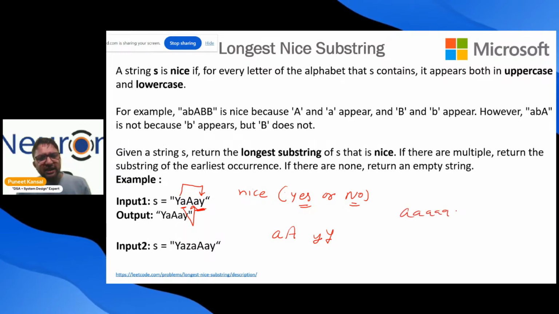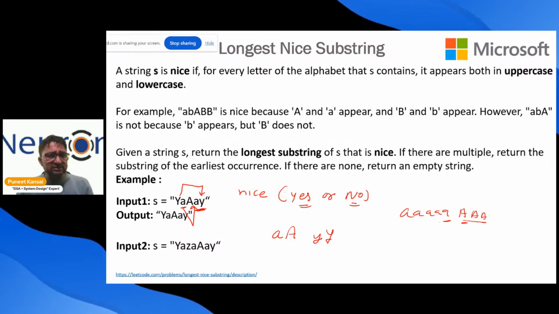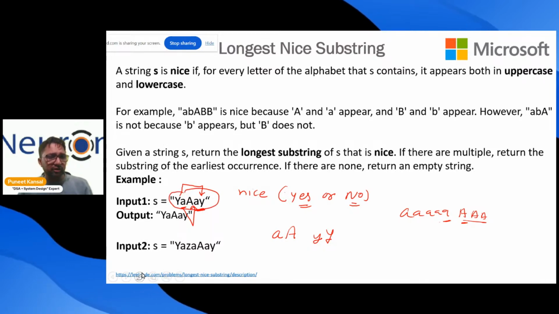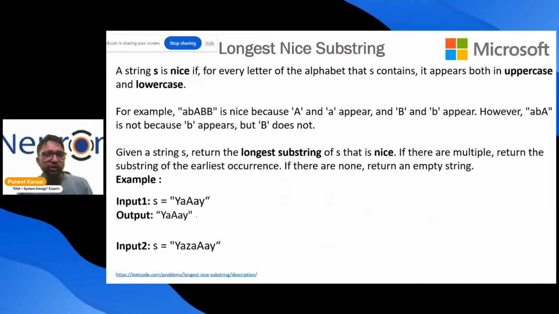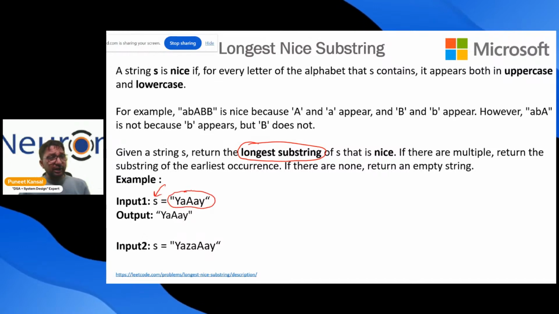We are checking whether the small case letter and the uppercase letter are present or not. They are not restricting how many times it repeats. So yes, this complete string is the nice string. So I can say that the longest substring of S which is nice is itself. It's a complete nice string.